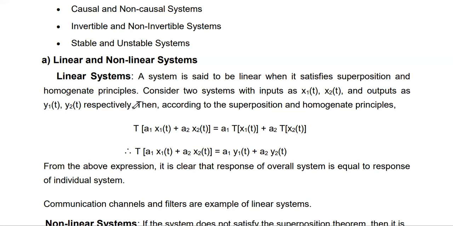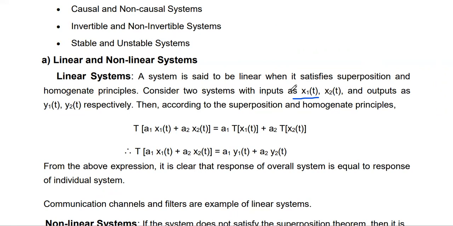In order to prove whether the system is linear or non-linear, first we give two inputs to that particular system. First, we give the input x1 of t to the system and find the output y1 of t. Similarly, the second input x2 of t is applied to the system and we find the output y2 of t. Then y1 and y2 we add, and consider that output as y dash.